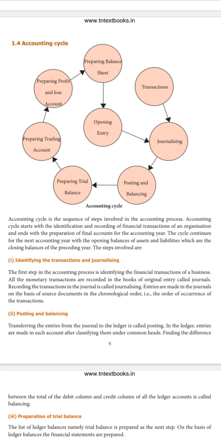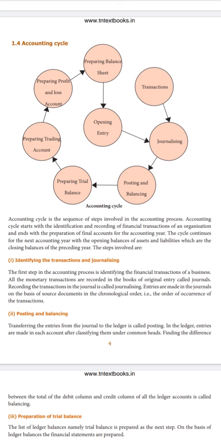It is the set of steps involved in the accounting process. So basically there are certain steps involved in preparing the accounts, and those steps we call the accounting cycle.